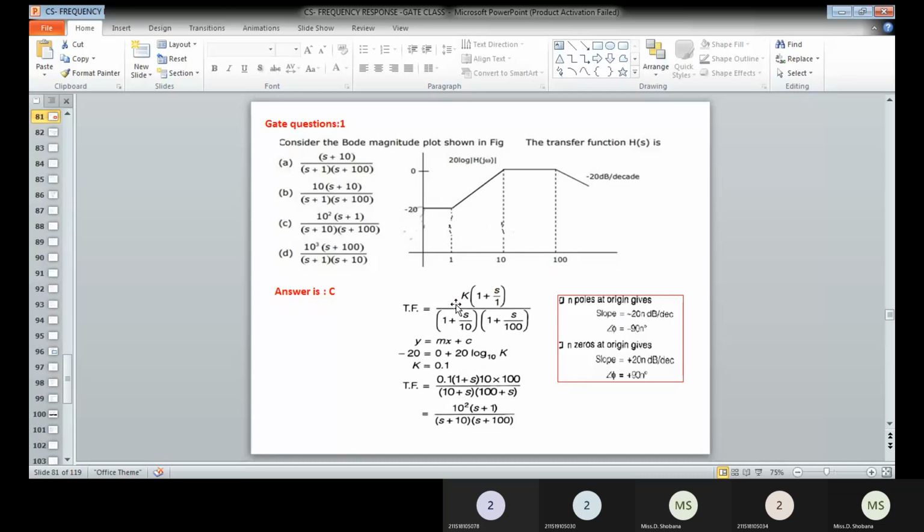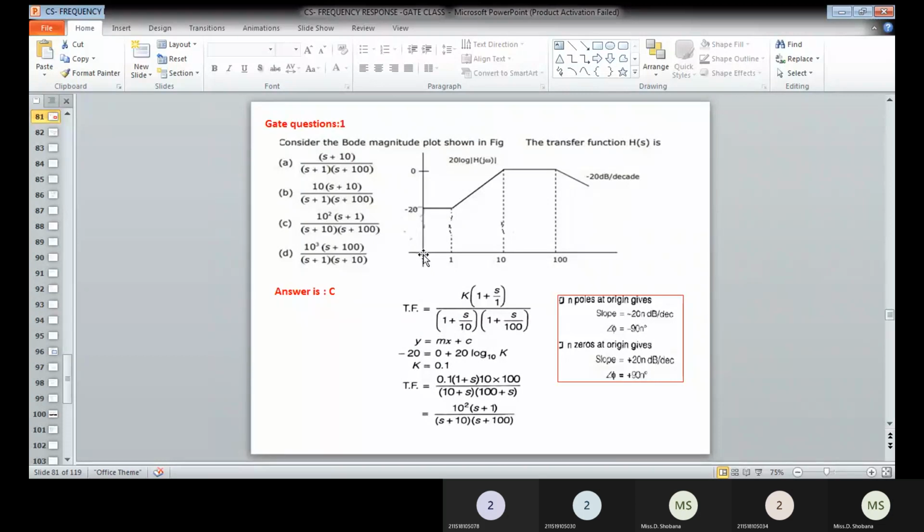Here you can see the transfer function has been applied. We have the y-axis, which has a magnitude value of minus 20 at omega equal to 0. That means there is a constant term which we have to obtain. It is a straight line, therefore we have to use the straight line equation y equals mx plus c. Here y will be equal to minus 20, and there is no x; x is also 0, and y is equal to 0 at that particular time.